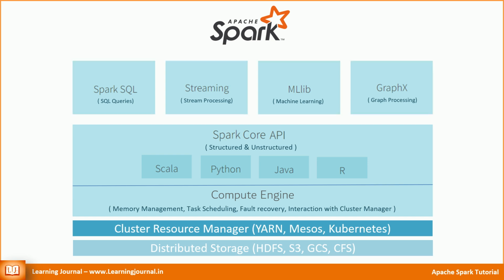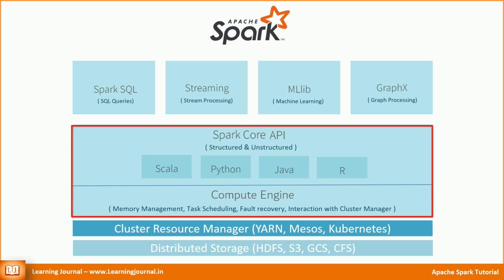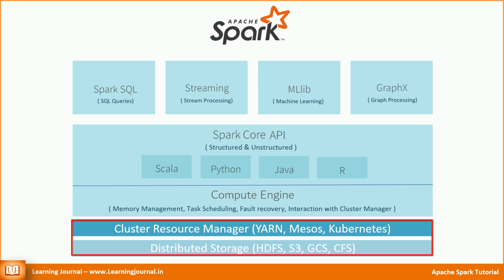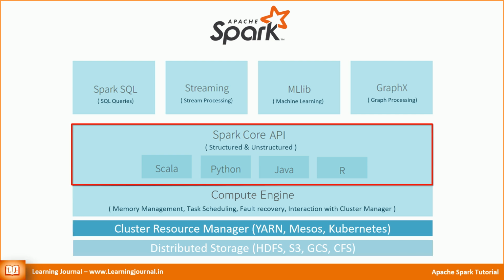Simple, isn't it? Let me quickly recap. The heart of Spark, the Spark core, right? It's an engine and a set of core APIs. The engine heavily depends upon a third-party cluster resource manager and the storage system. The APIs come in two flavors, structured and unstructured.